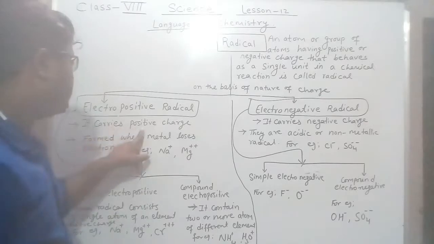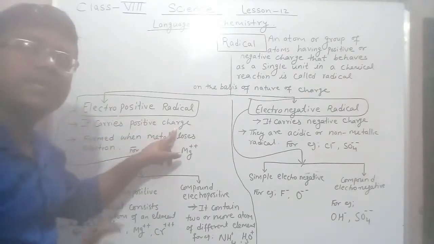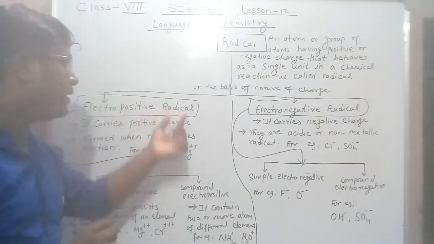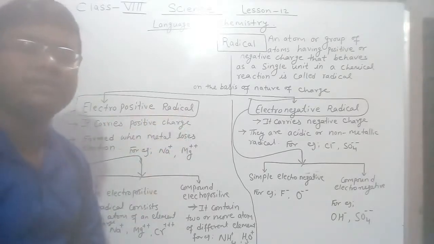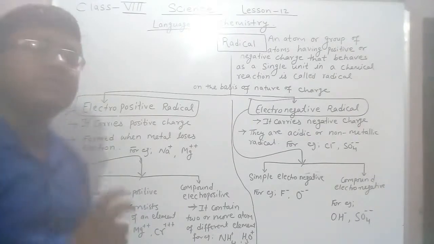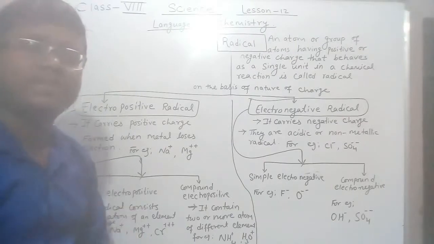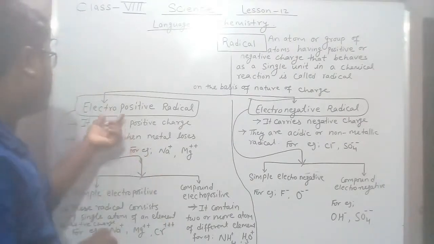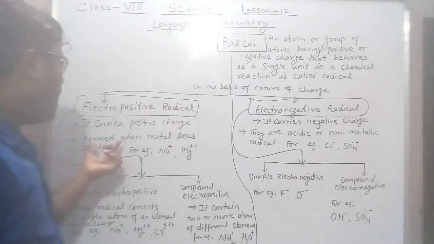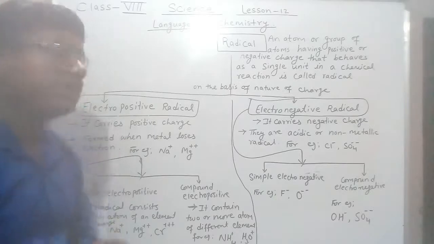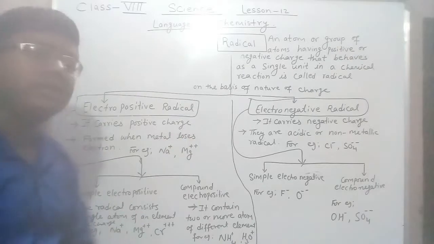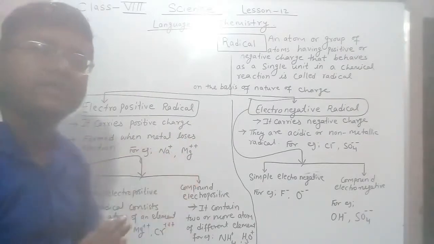Simply we can say that the radicals which carry positive charge are called electropositive radicals. So how is it formed? It is formed when a metal loses its electron.